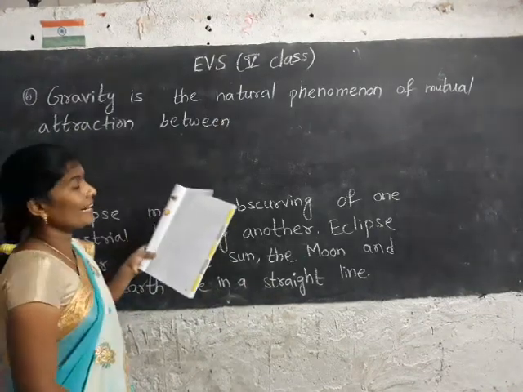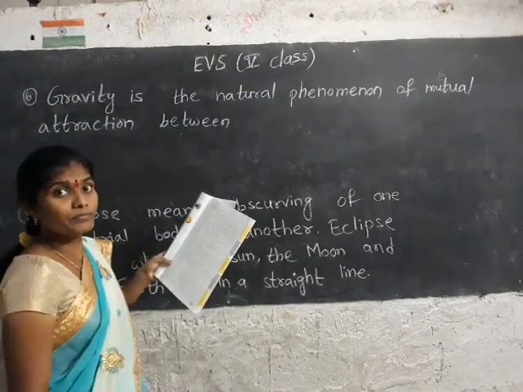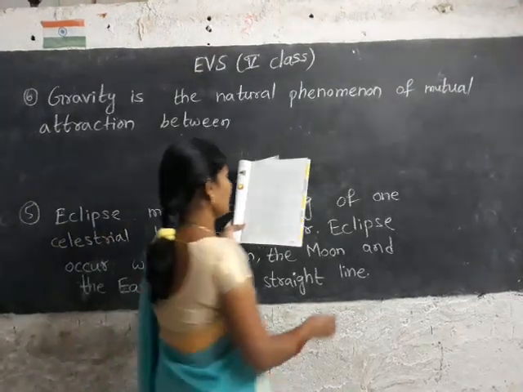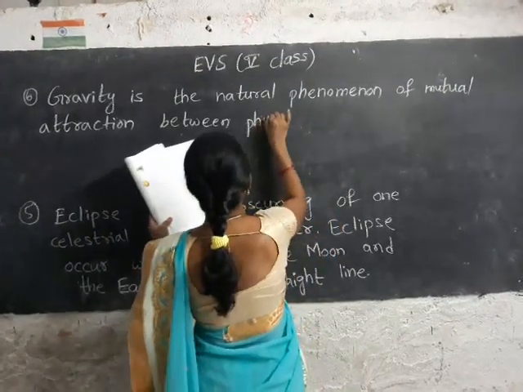Gravity is a natural force between physical objects.